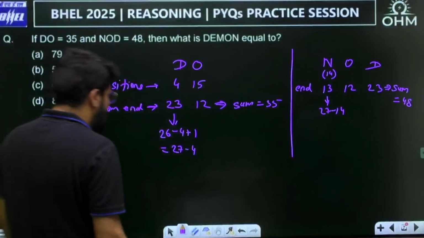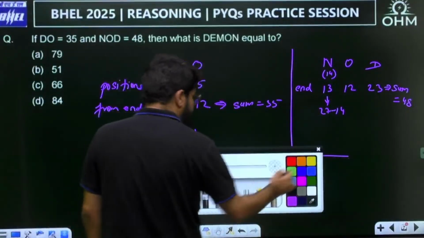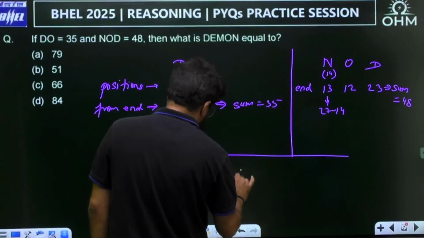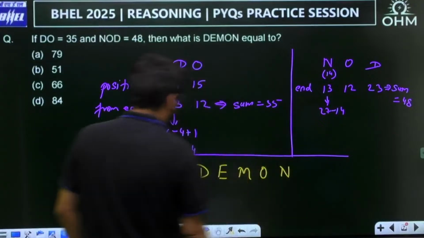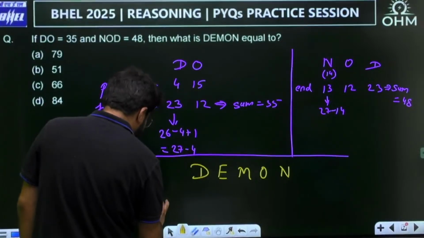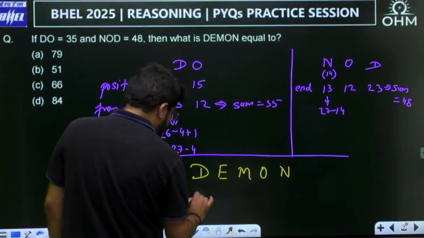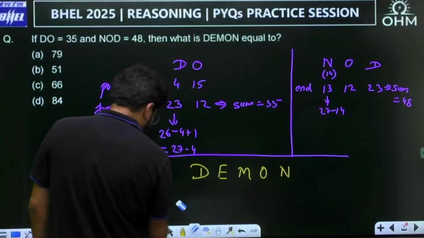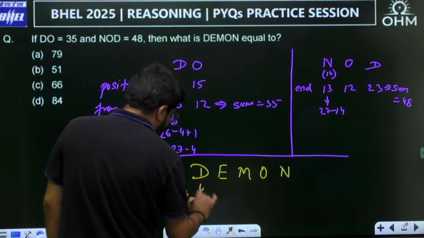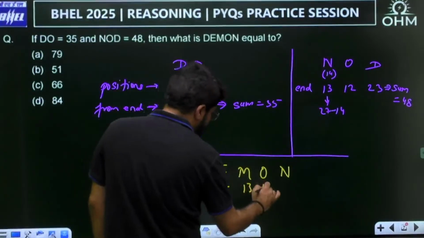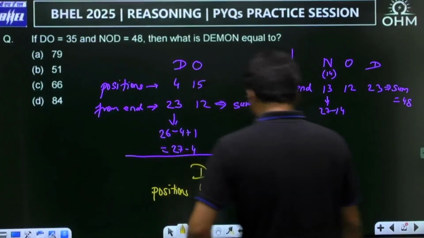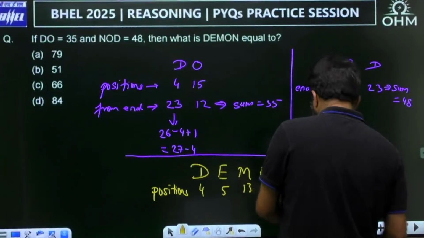Now using the same logic, what should be the Demon? Again, I'll keep writing the end positions only. D, so 27 minus 4, 23. Or what you can do, if you don't want to calculate end position, let me write down normally 4, 5, this is 13, 15, 14. Their sum, normal position sum is, this is 9 and 22, 27, 51.